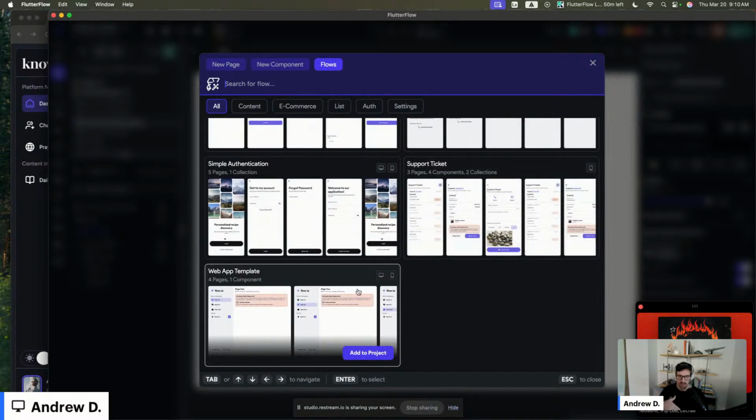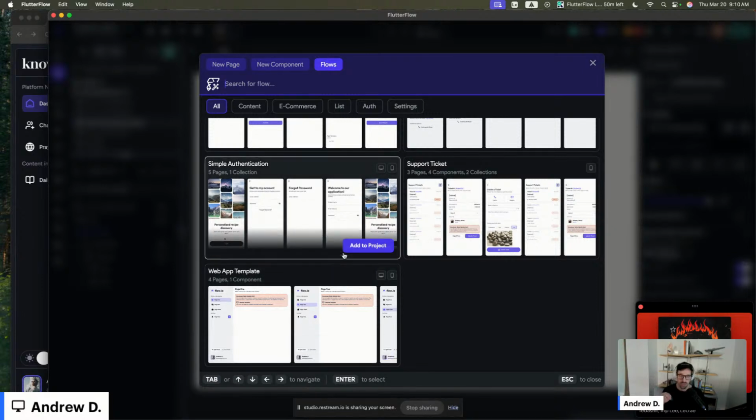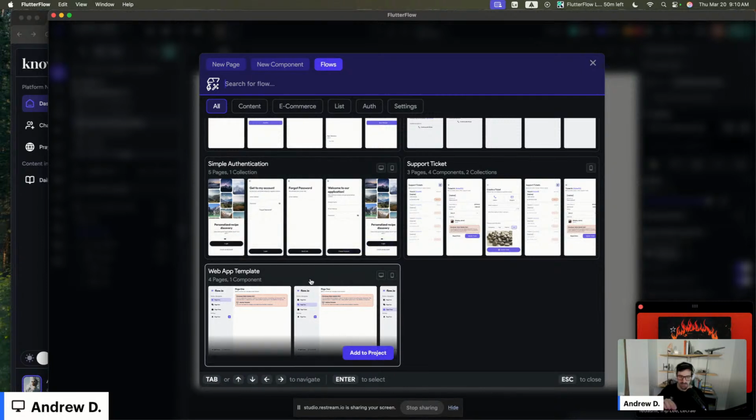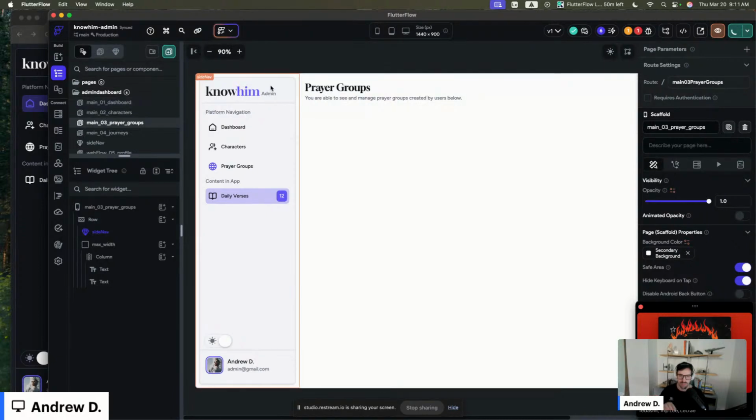This is the one that I use for every single web app I build, every single admin panel I build. Usually we'll build out the mobile app and then copy it or duplicate the project. For the admin panel, I'll just add this to the project and make these my main pages. And then I want to adjust, right? Because again, I'm not going to just utilize it default.